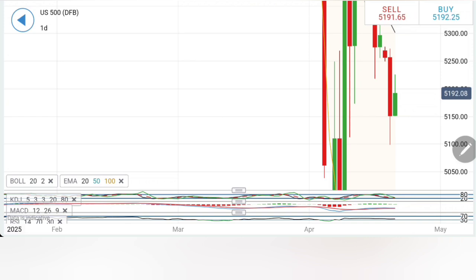Then beyond 52.40, stay bullish for 52.65, then 52.85, 5300 next, and then 53.20 levels will appear. Beyond 53.20, there is no looking back.